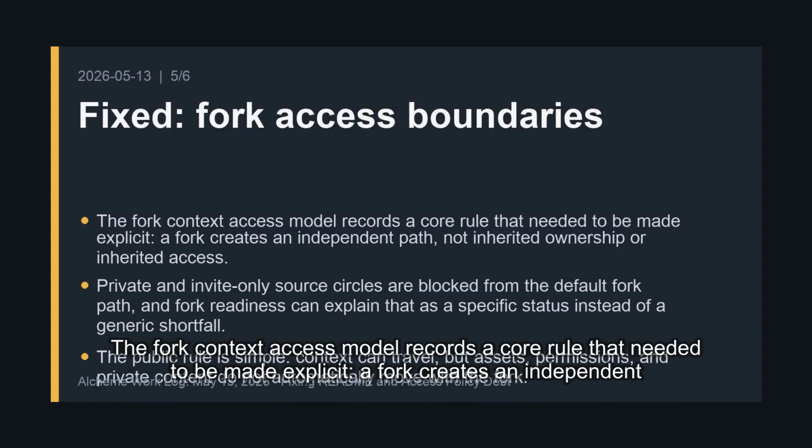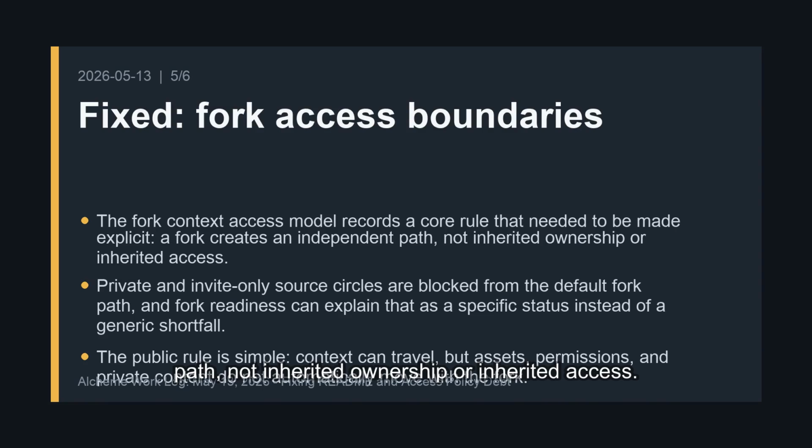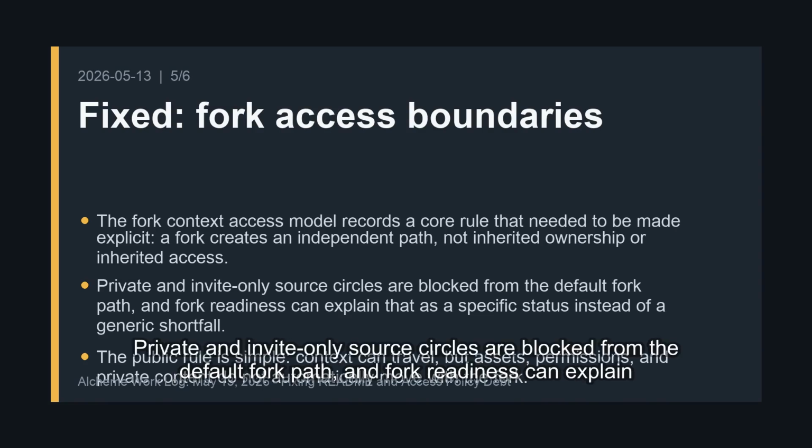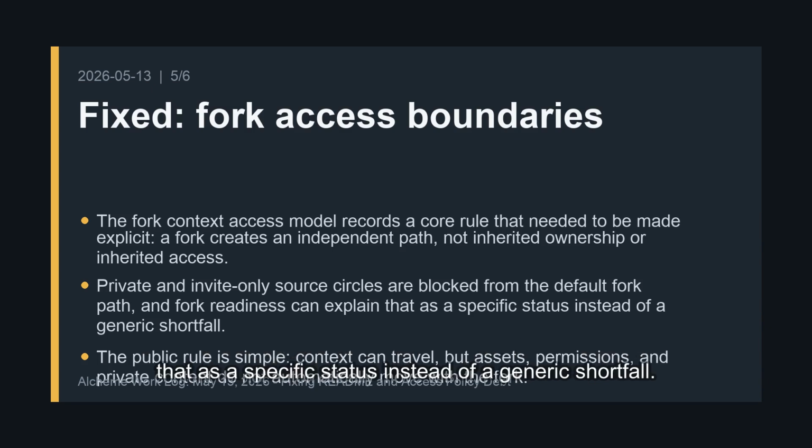The fork context access model records a core rule that needed to be made explicit. A fork creates an independent path, not inherited ownership or inherited access. Private and invite-only source circles are blocked from the default fork path, and fork readiness can explain that as a specific status instead of a generic shortfall.